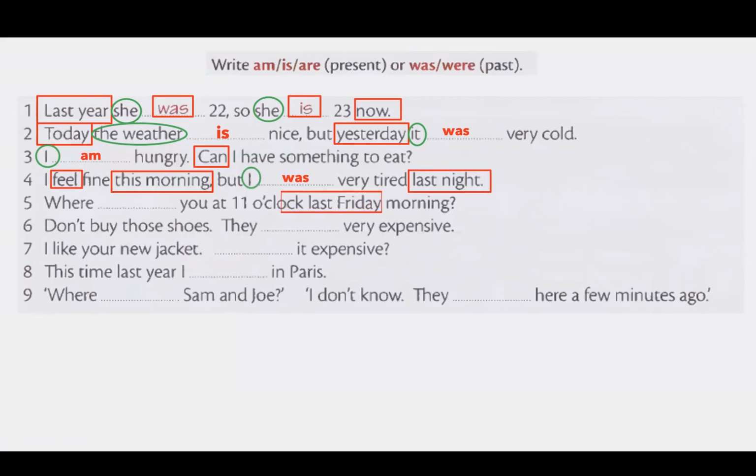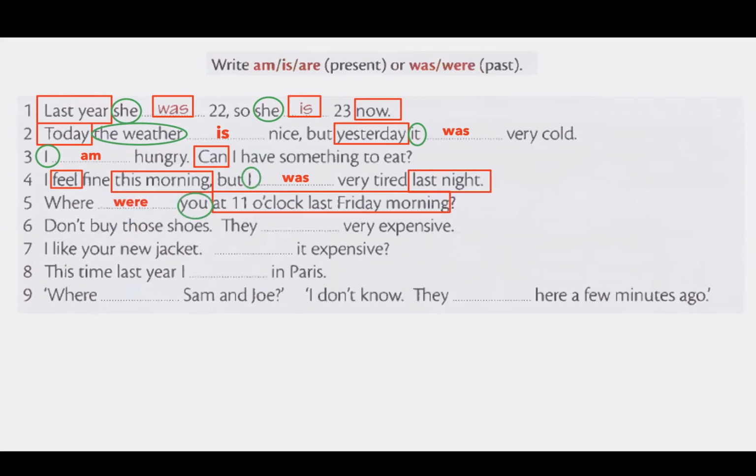So number 5. Again, check the time expression. At 11 o'clock last Friday morning. Last Friday morning. It's about the past. And the subject is you. So the past form of to be, with you we use were, right? Where were you at 11 o'clock last Friday morning?